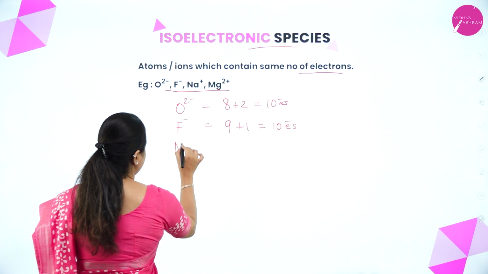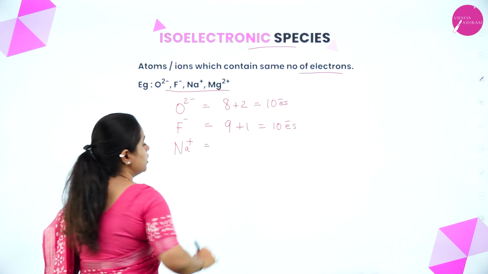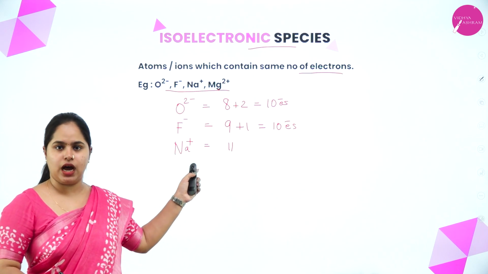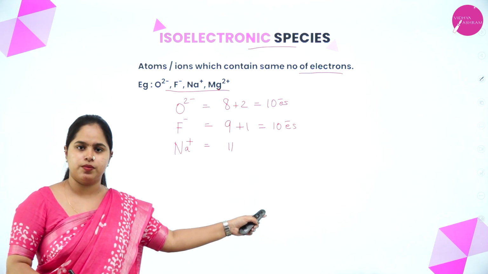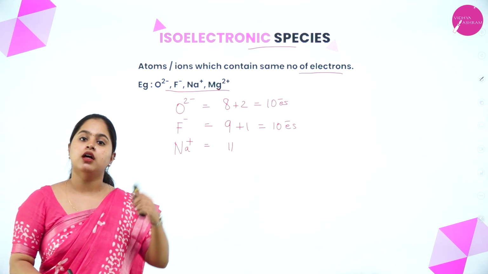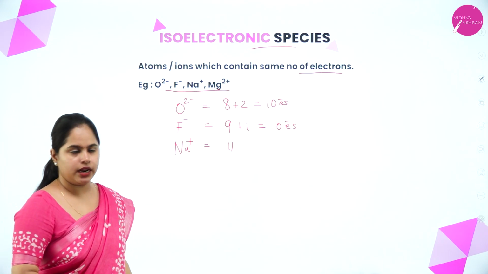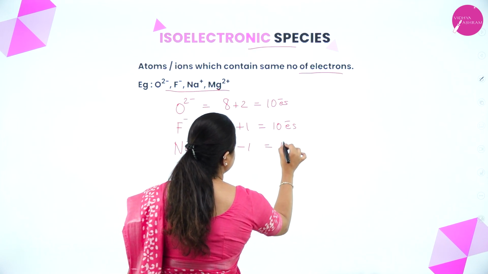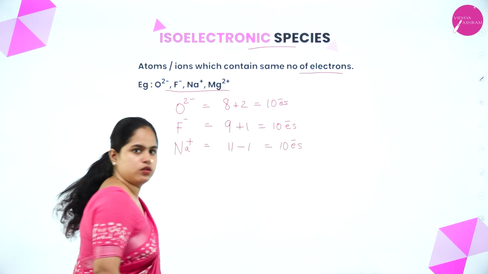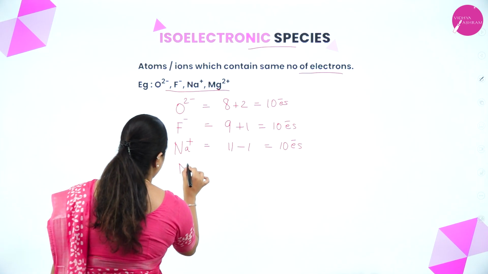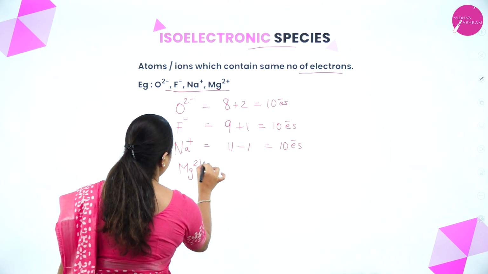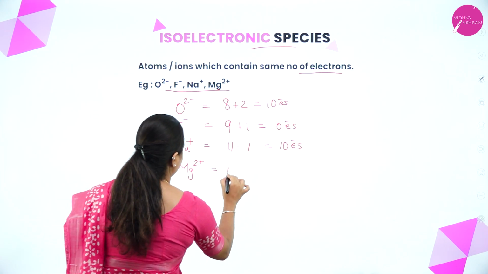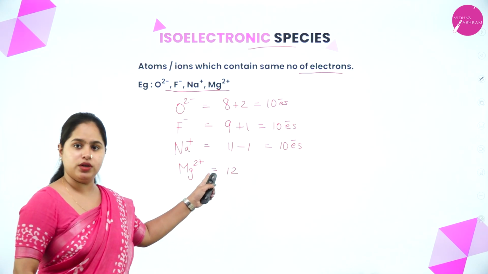Now let's take Na plus. What is the atomic number of sodium? It is 11. In this case, it exists as an Na plus ion. That means one electron is being lost from the atom, and hence it formed a cation. So one electron is less, again 10 electrons. Now the last one is Mg2 plus. The atomic number of magnesium is 12. That means the number of electrons is 12, and 2 plus is given here.